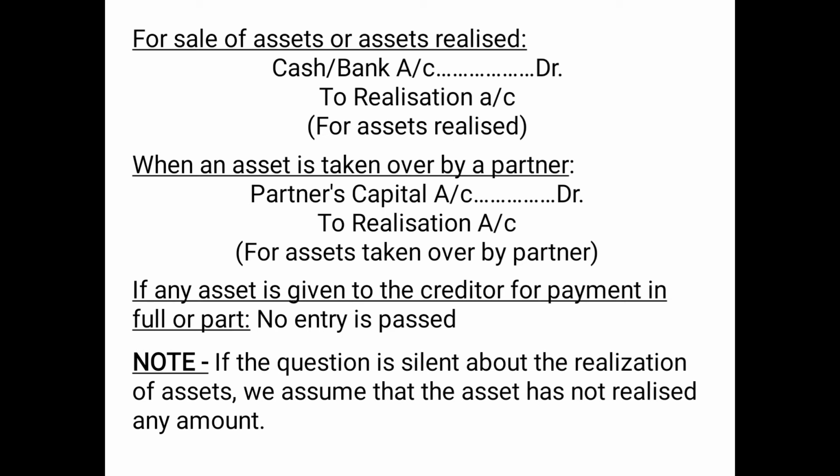So if the question says furniture was sold off for 40,000 and no information is given about land, so we will assume that land has not realized any value. So these are the entries related to transfer and sale of asset.